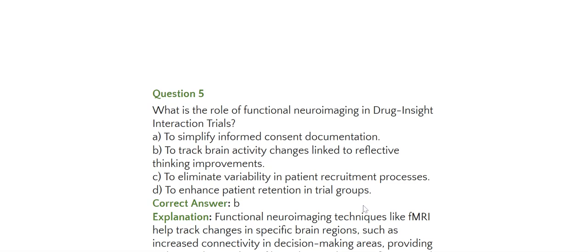So the answer here would be B, to track brain activity changes linked to reflective thinking improvements, as functional neuroimaging techniques like fMRI help track changes in specific brain regions, such as increased connectivity in decision making areas, providing a clear understanding of how drugs enhance reflective and insightful thinking.